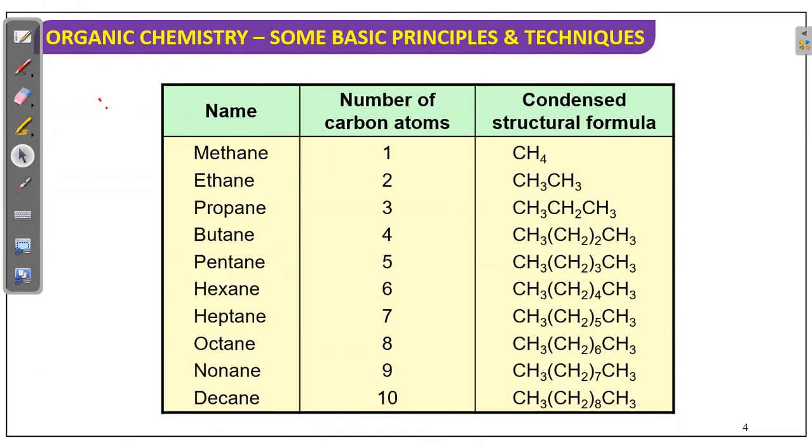These are word roots. Word root means long chain. If in a long chain one carbon is there, that is called meth. If 2 carbons are there, eth, 3 carbons prop, then but, pent, hex, hept, oct, non, dec. Okay, this much is enough for maximum. This is the word root.